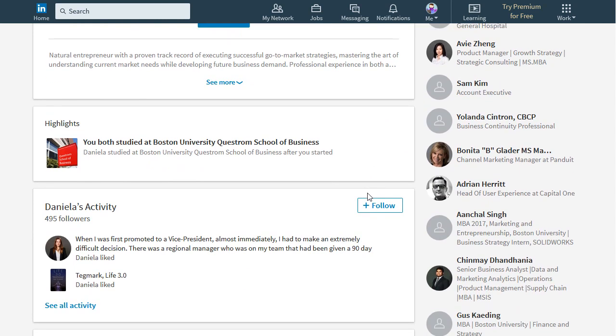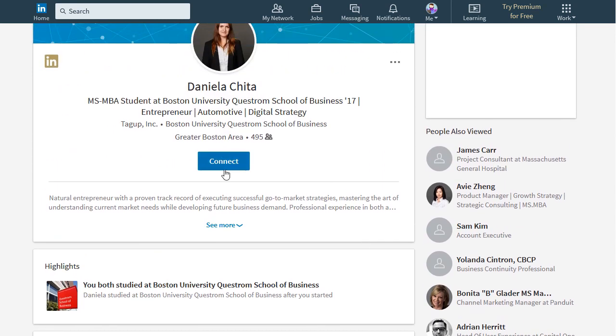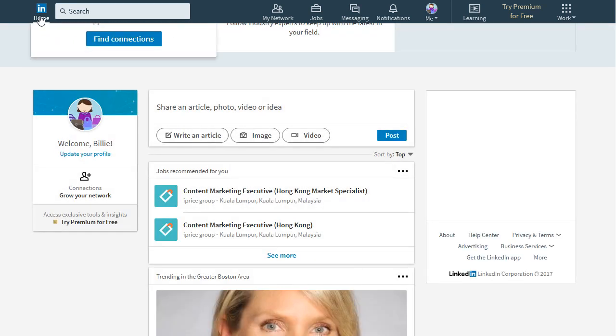So if he or she is the person you wanted to connect with, click the Connect button and start your network. That is how you network using the contacts from your email and those who have similar education or working background as you. Another way for you to network with people is using the news feed from your homepage.